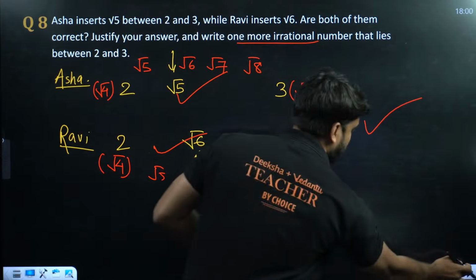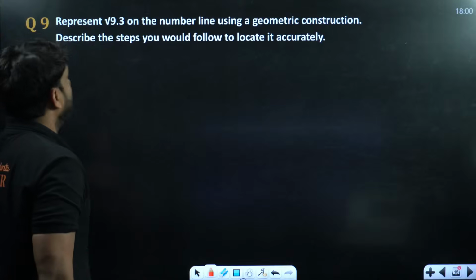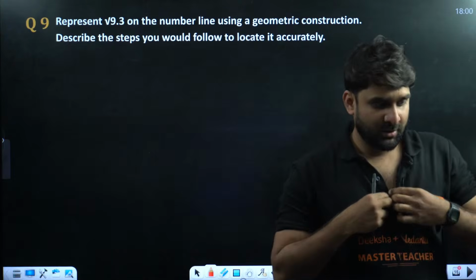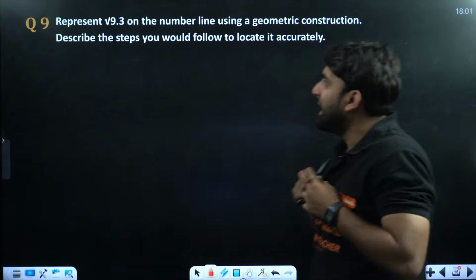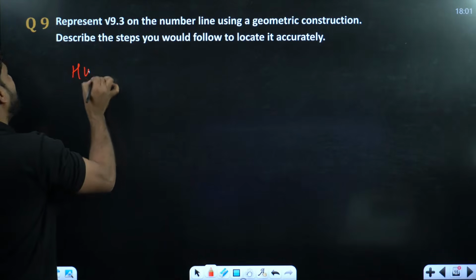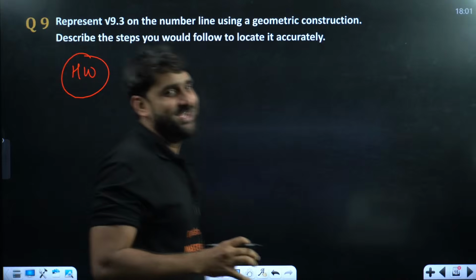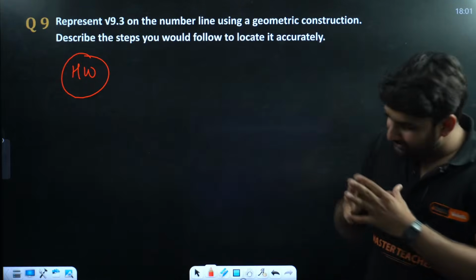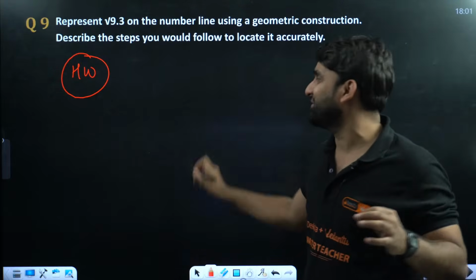Moving ahead. Question number 9. Look at the question. I'm giving you just one question for your homework, and this question I will be discussing in the next class. Represent root 9.3 on the number line. Very interesting question. There is a logic.